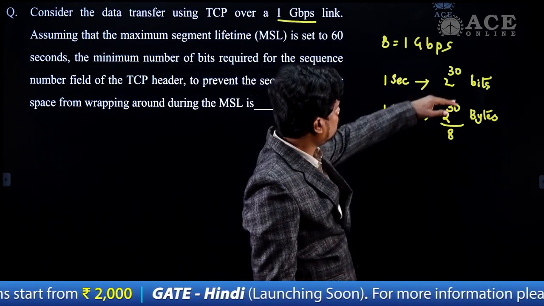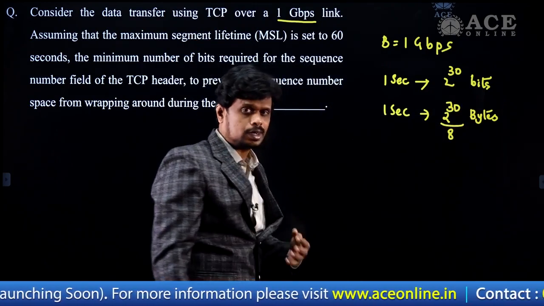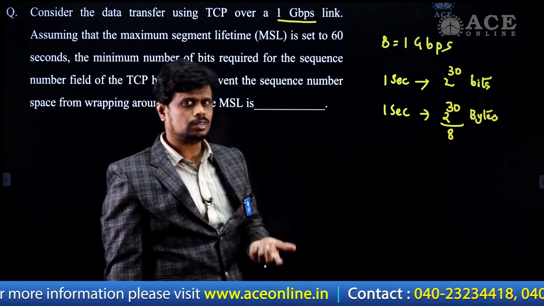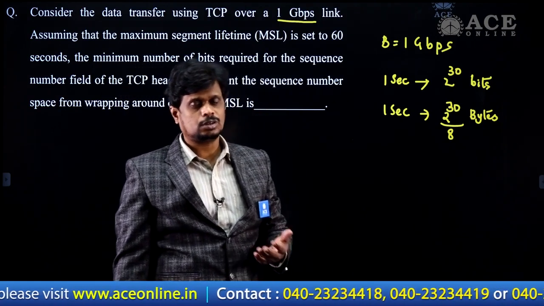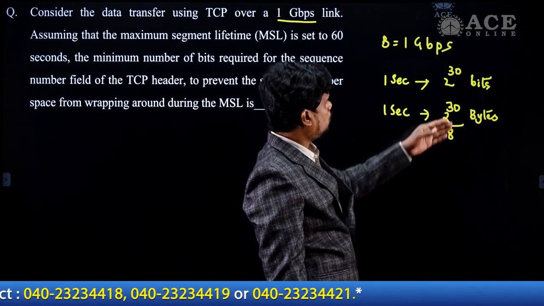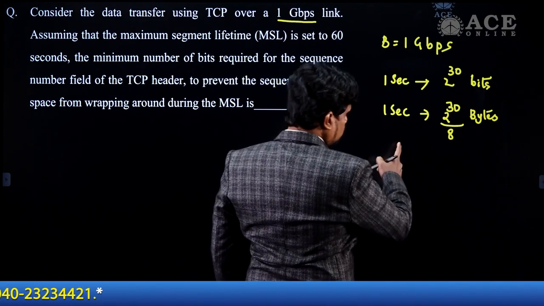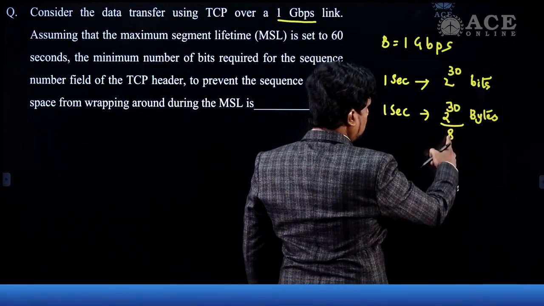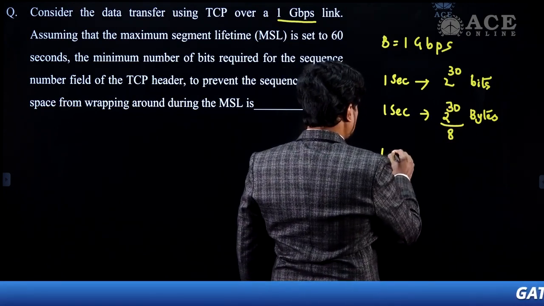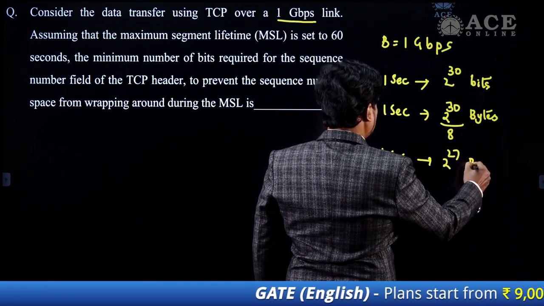So why are we converting these bits into bytes? Because TCP is a byte oriented protocol, meaning it assigns a sequence number to each and every byte of the segment. So within 1 second we have 2 to the power of 30 by 8 bytes, which means 2 to the power of 27 bytes.